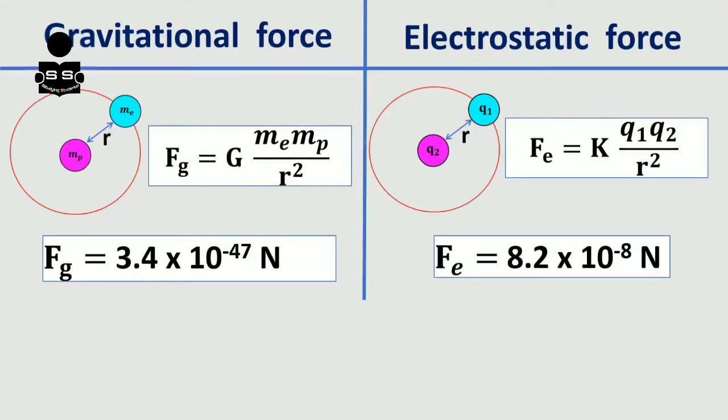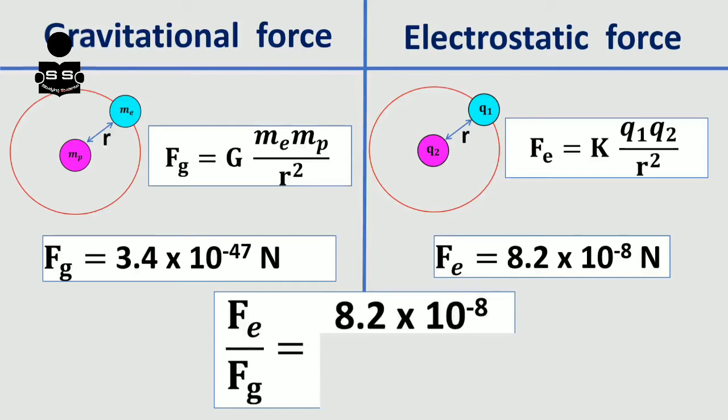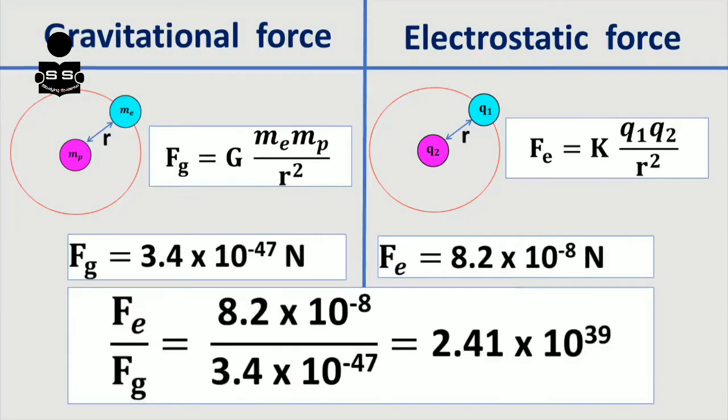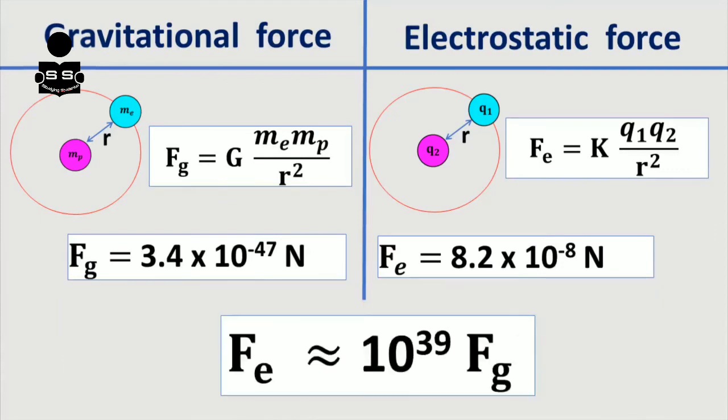The ratio between these two forces is Fe/Fg = 8.2 × 10^-8 / 3.4 × 10^-47, which is equal to 2.41 × 10^39. Therefore, Fe is approximately equal to 10^39 times Fg.